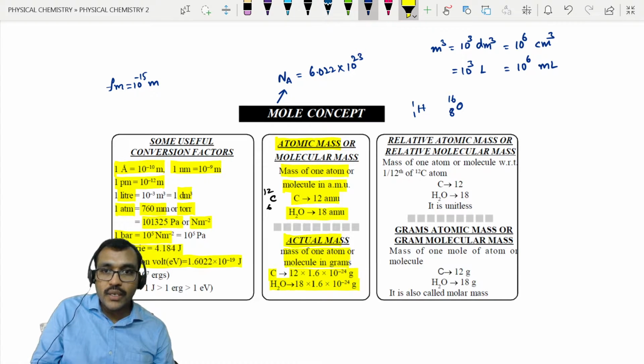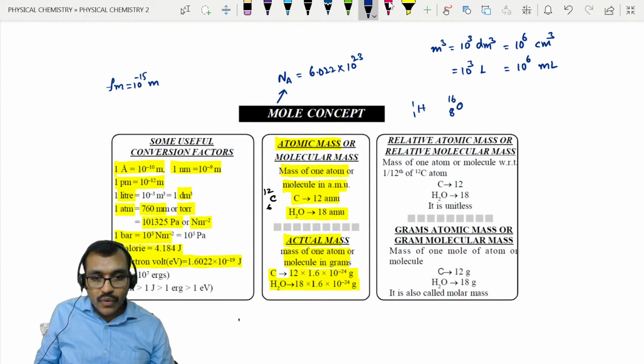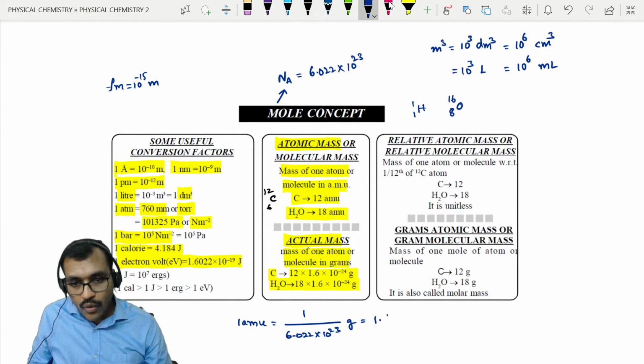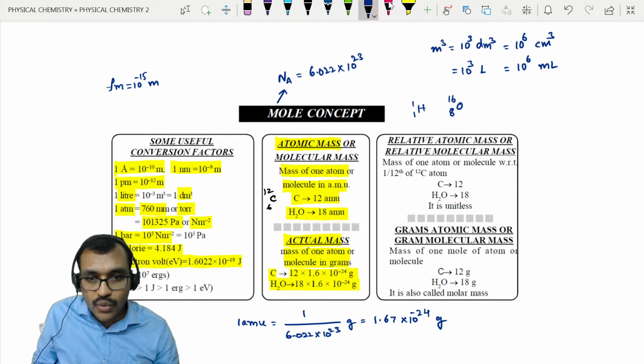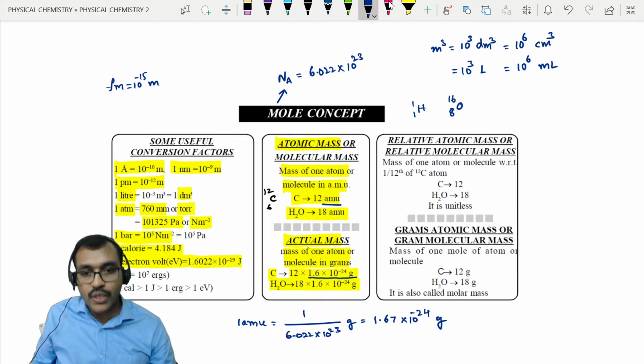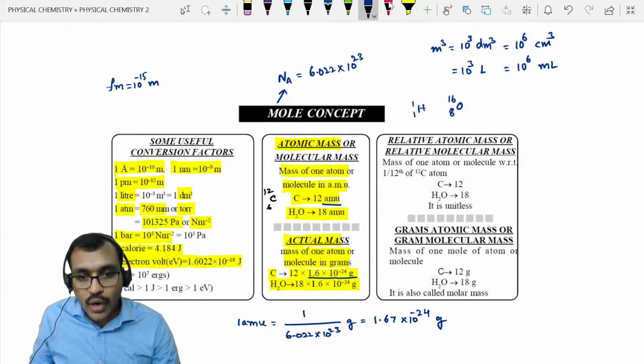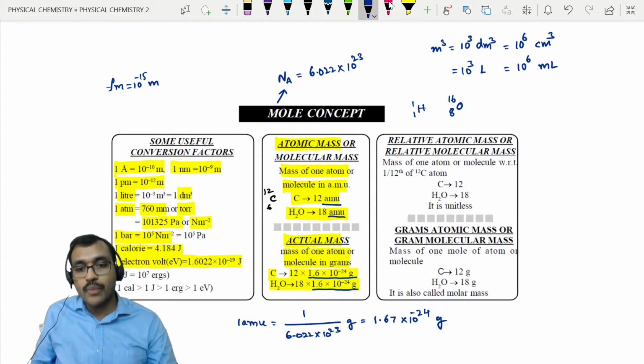That is nothing but 1 AMU. 1 AMU means 1 upon Avogadro number of grams, that is 1 over 6.022 into 10 power 23 grams, which can also be written as 1.67 into 10 power minus 24 grams. So that's what we have written for 12 AMU. Instead of AMU, I have written 1.66 into 10 power minus 24 grams. So water is 18 AMU, so we have written 18 into 1.66 into 10 power minus 24 grams.